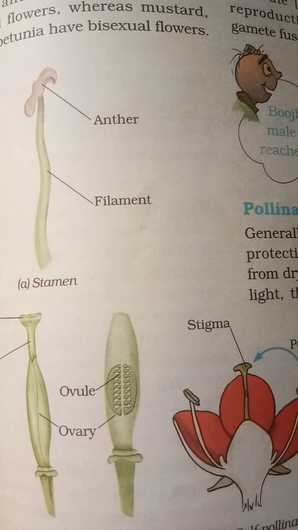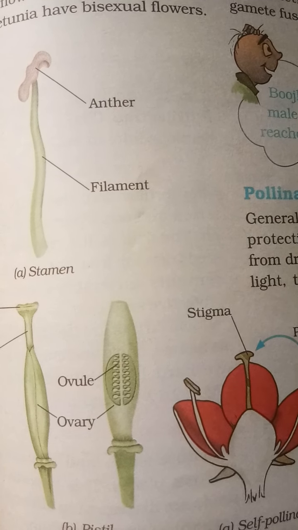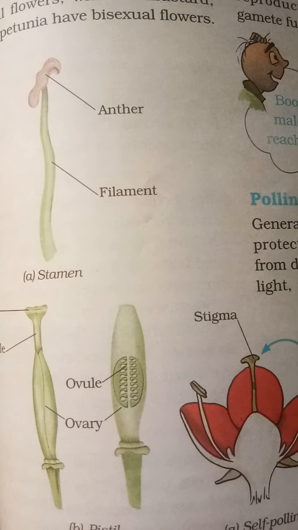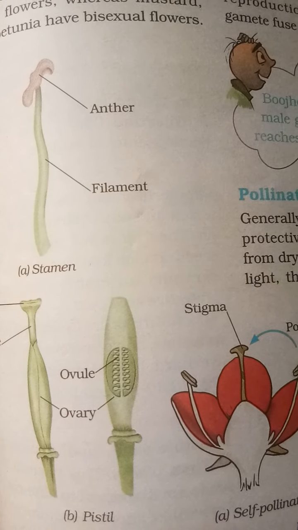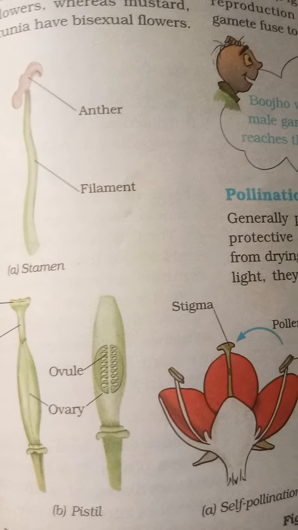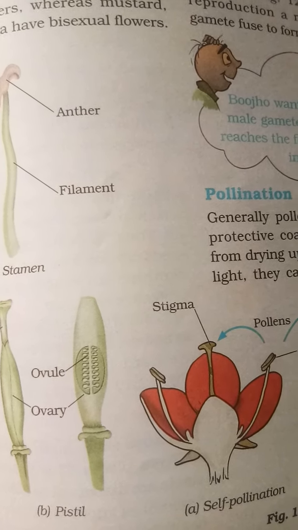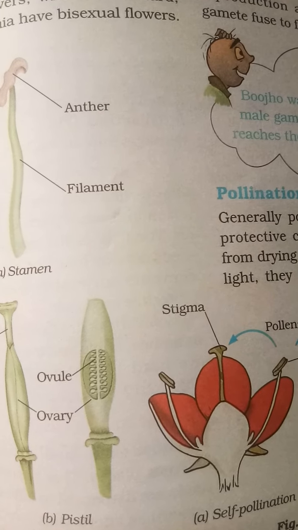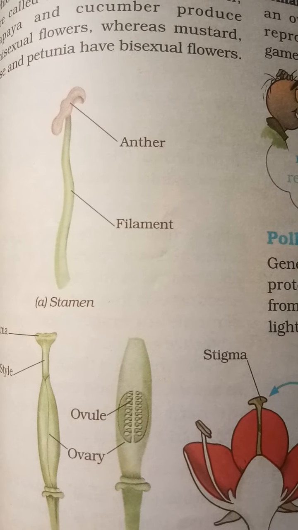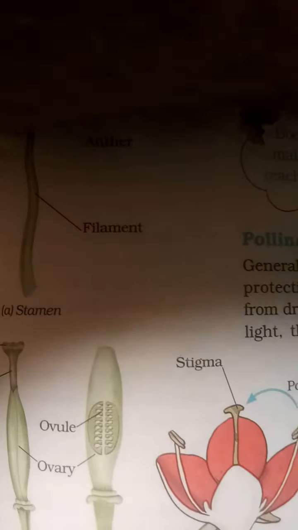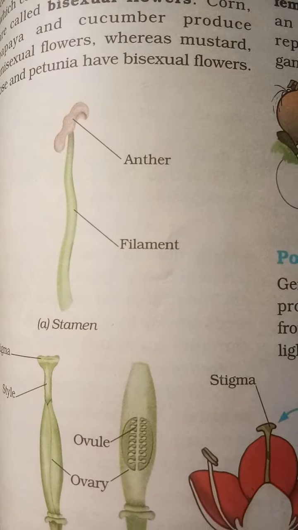The flower has both male and female reproductive parts. The female reproductive part is called the pistil or carpel, and the male reproductive structure is called the stamen.